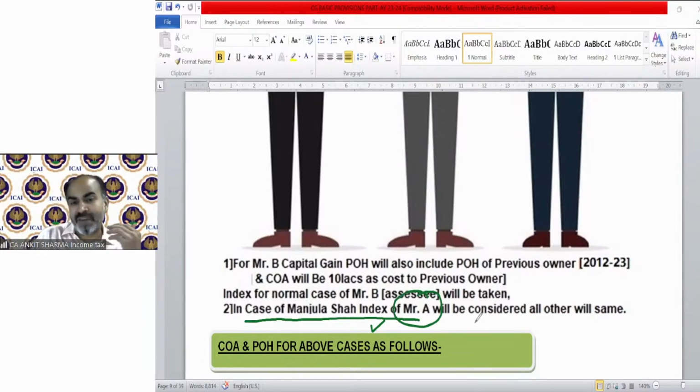So if we apply the provision as per Manjula J. Shah in the above example, then the cost will be, of course, 10 lakh. Just a second.